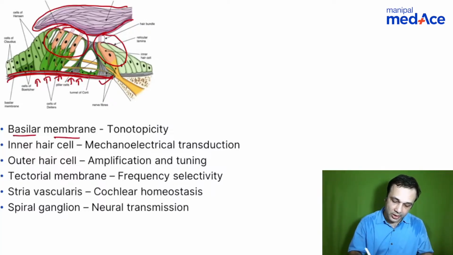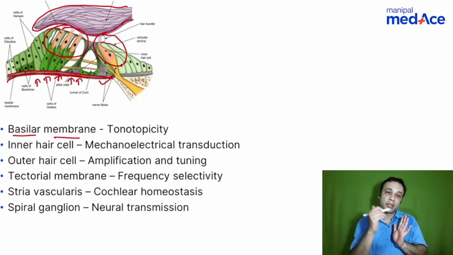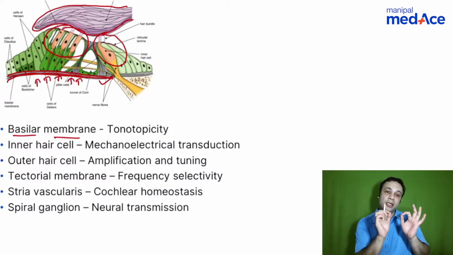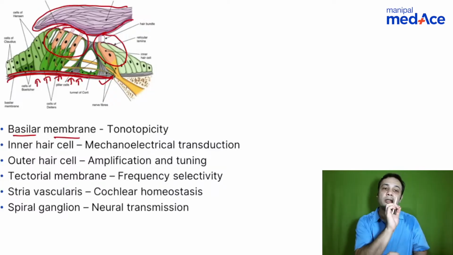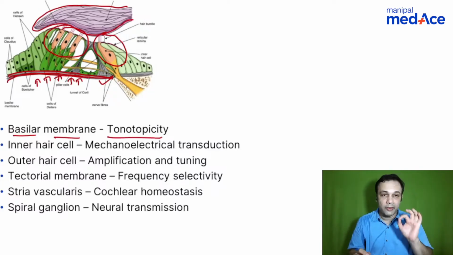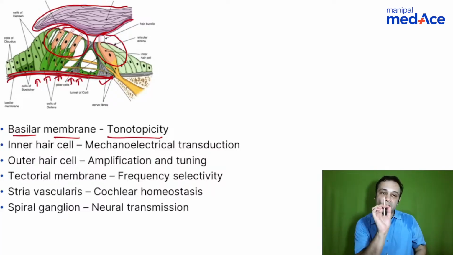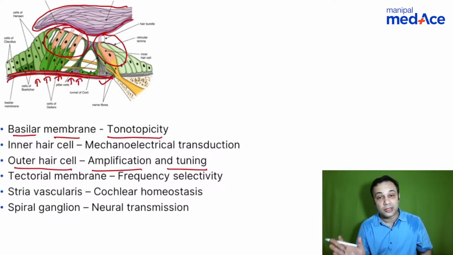Now, what are the functions? Basilar membrane, what does it do? It is responsible for tonotopicity. So if you look at the inner ear, you have the basilar membrane from the base to the apex. Each and every part of the basilar membrane is responsible for a particular frequency. That is tonotopicity.